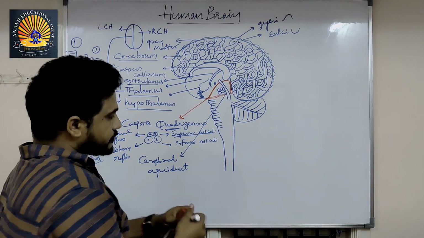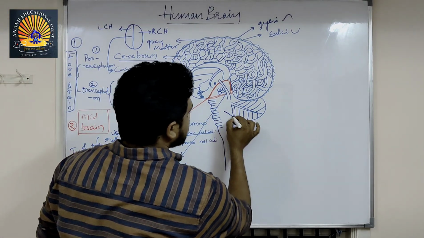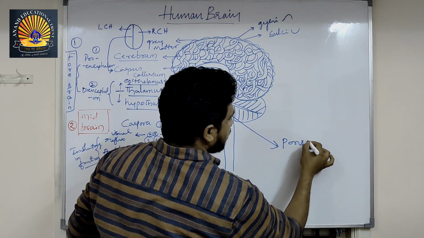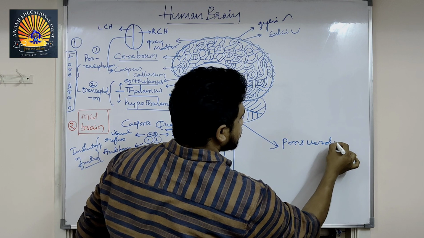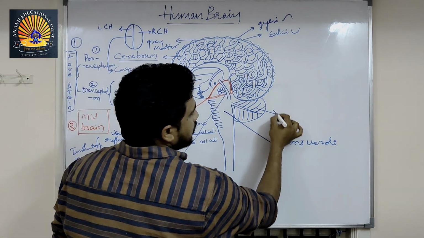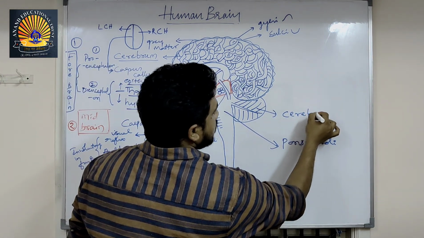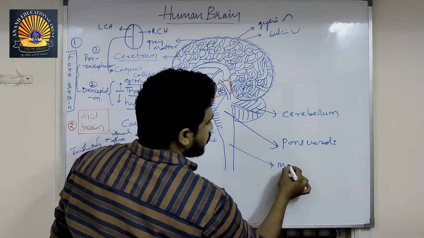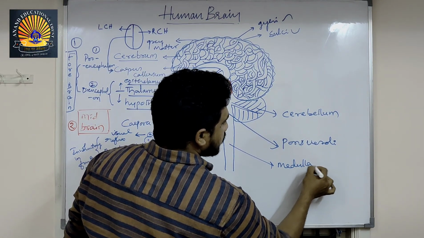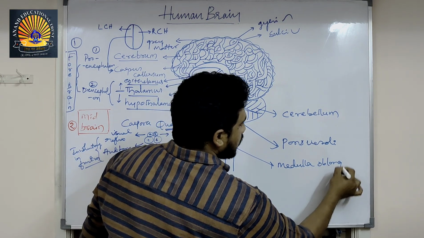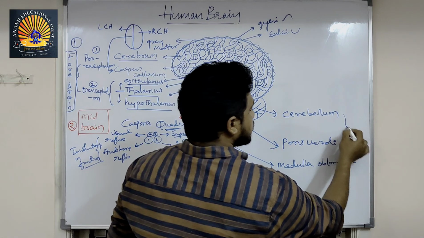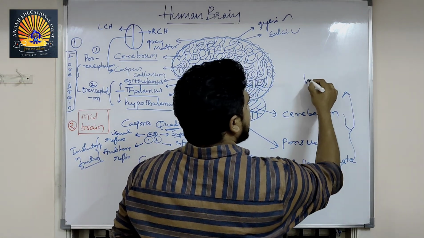This part is called pons varolii, this is called cerebellum, and this is called medulla oblongata.